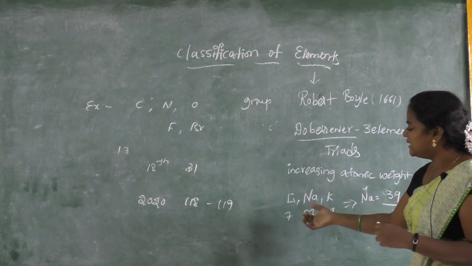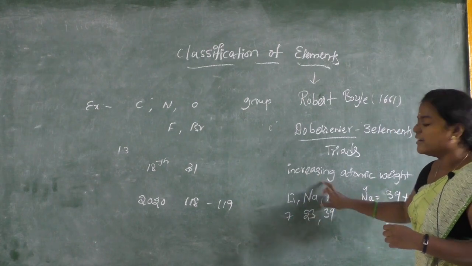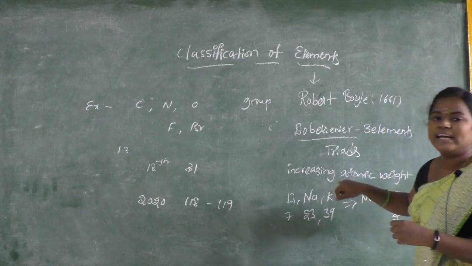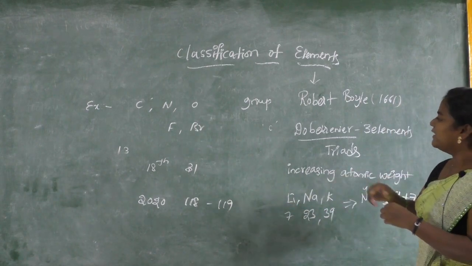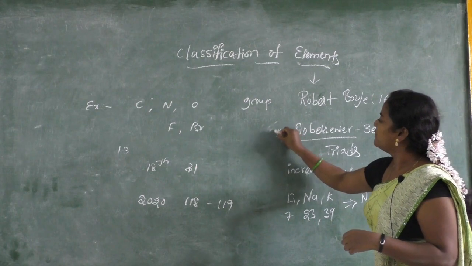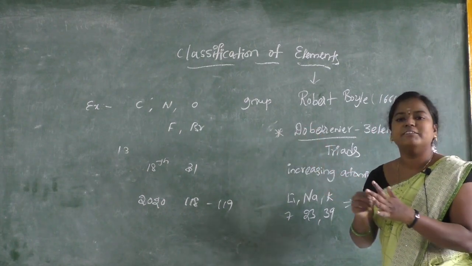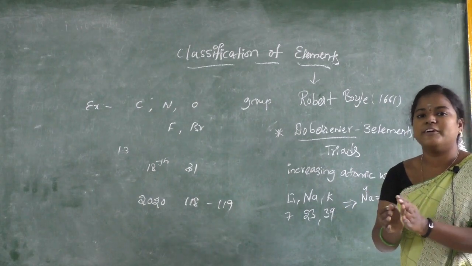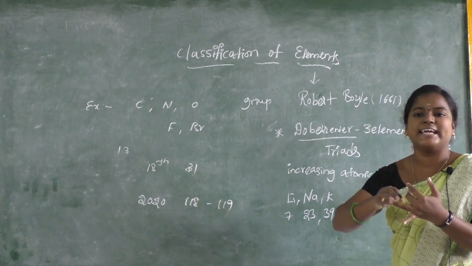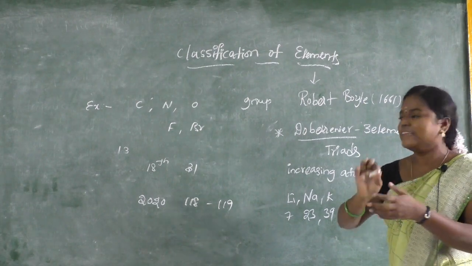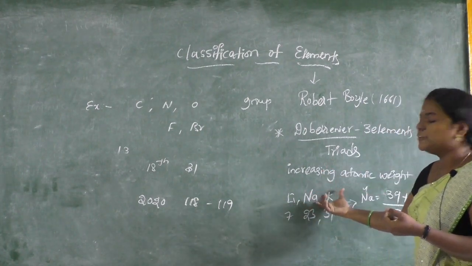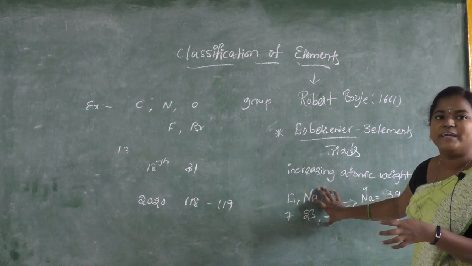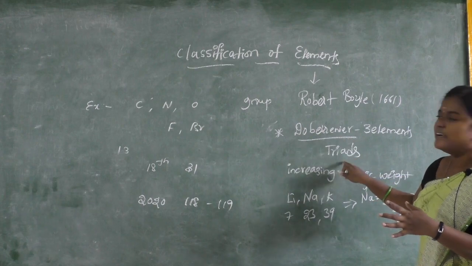Then he tried it so that the second one's atomic weight should be equal to the arithmetic mean of the first one and the third one. He did it in this pattern, that is, grouping. For example, in our school or in a college, people are grouped according to their section: first year, then second year, and in that also MPC, BiPC. In a similar pattern, the first group has increasing weight and the same property, and they should be arranged together. That is the Dobereiner triad. First he did that.